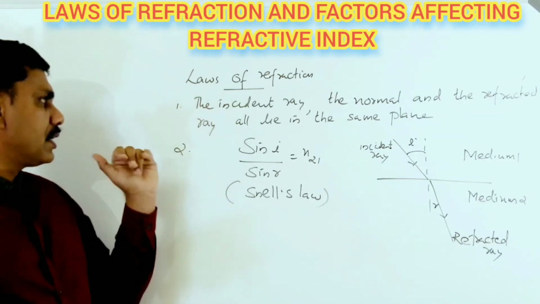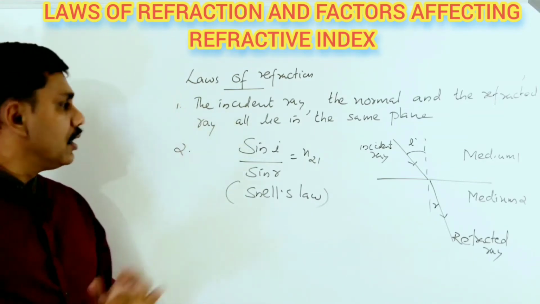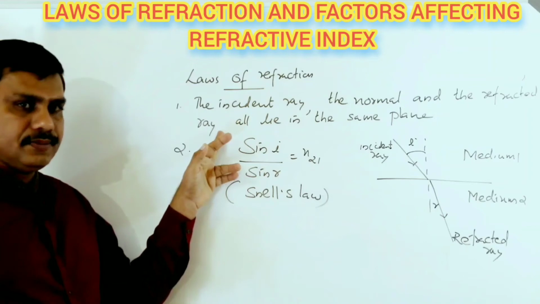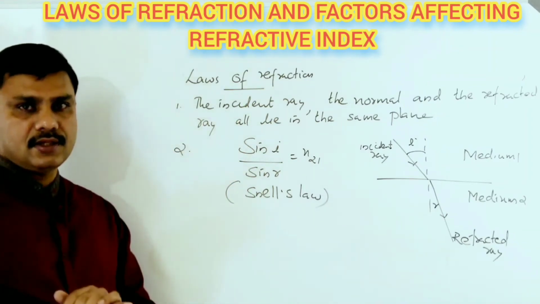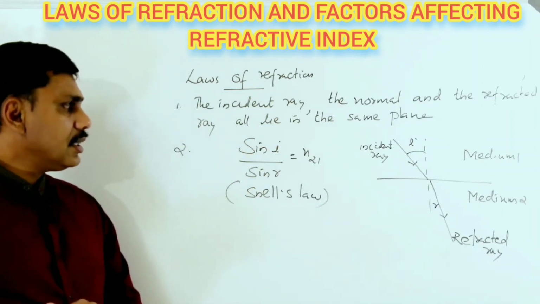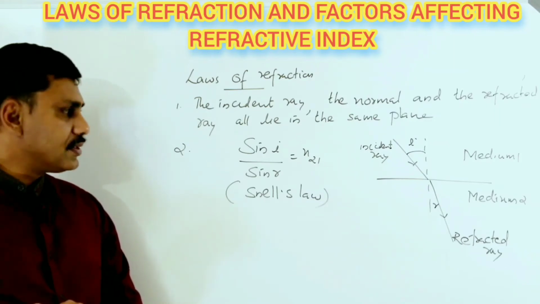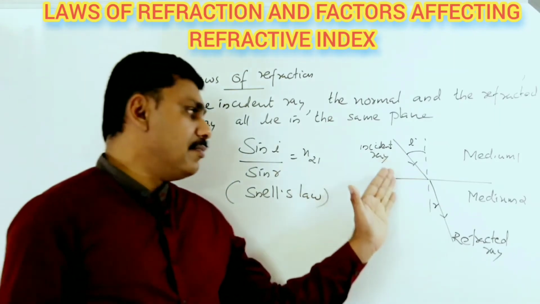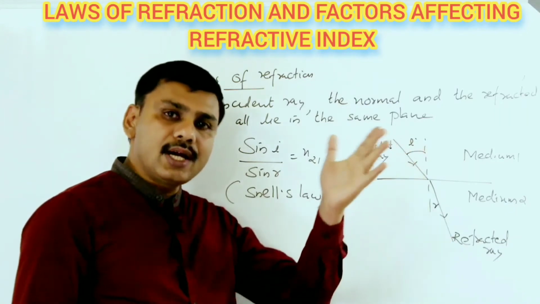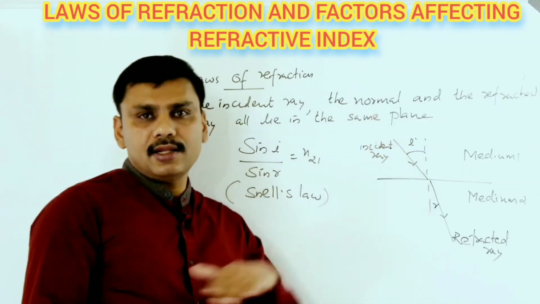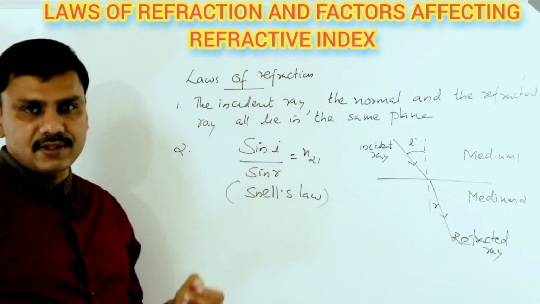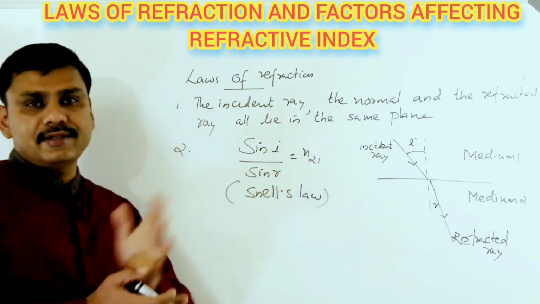What do you mean by laws of refraction? Which are the laws of refraction? The first law is that the incident ray, the normal and the refracted ray at the point of incidence all lie in the same plane.